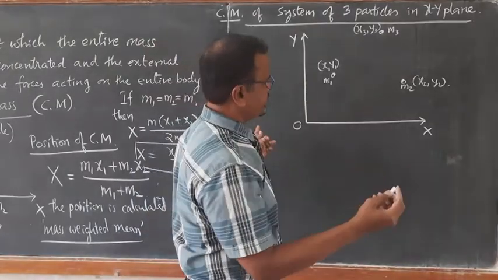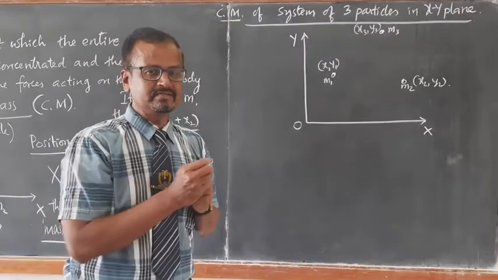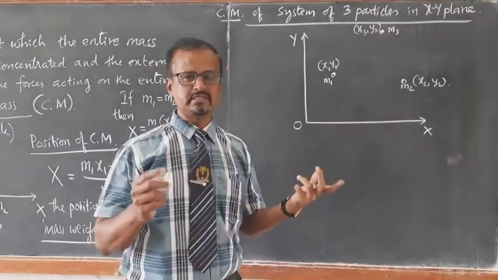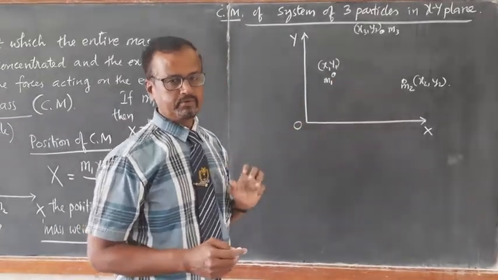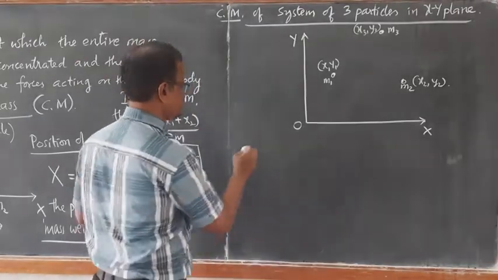Now how to find the center of mass? We will have two coordinates, not only an x coordinate but a y coordinate also, because these particles are lying on the xy plane. First we will write the x coordinate of the center of mass.